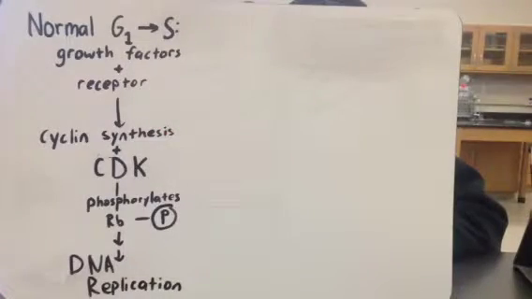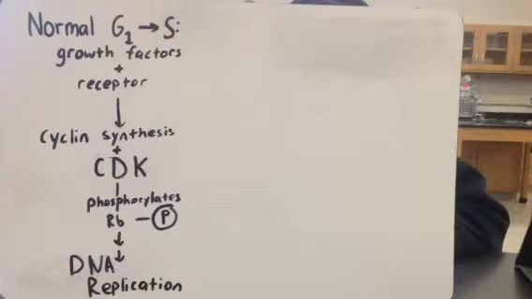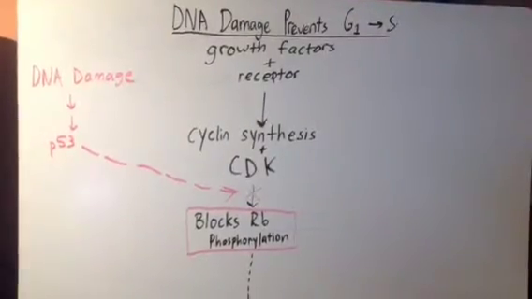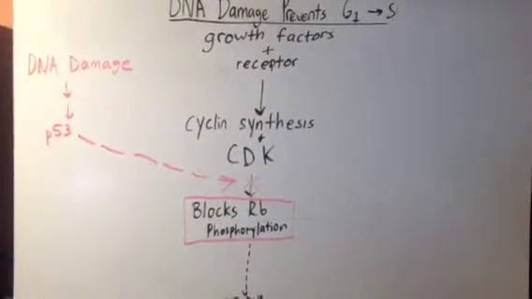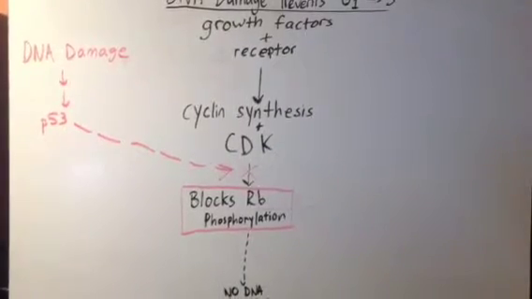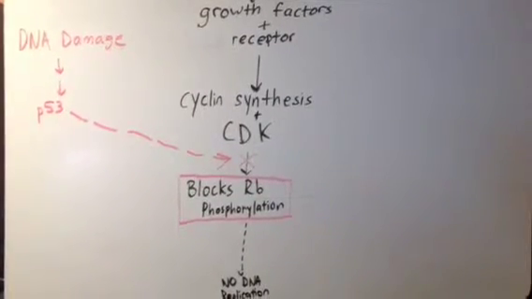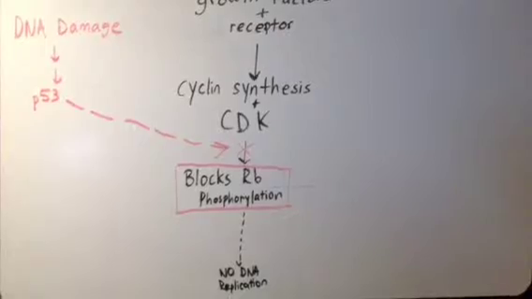During a normal DNA sequence, during the G1 through S checkpoint, the R checkpoint, growth factors and the receptor proteins fuel cyclin synthesis with the use of CDK, which eventually leads to the replication of DNA. However, if there is DNA damage, p53 helps block RB phosphorylation, which stops DNA replication, preventing the replication of the damaged DNA.